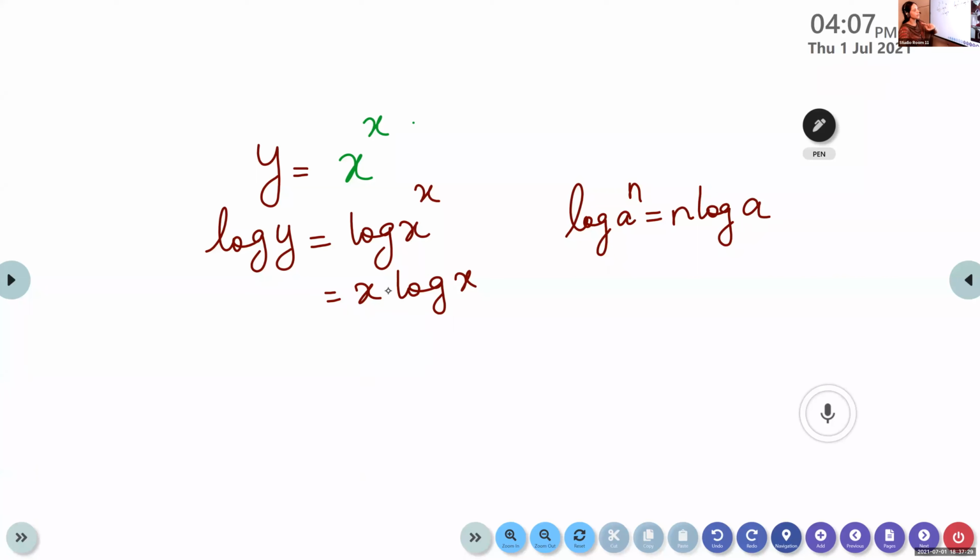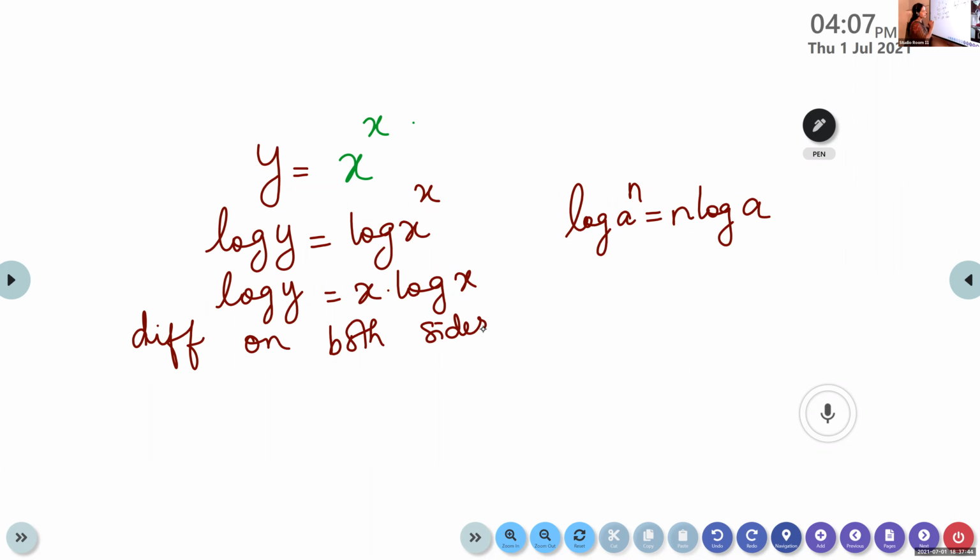We are using this property: log a raised to n is n log a. This is log y. Now you differentiate on both the sides. When we differentiate, Krishna Chandran, tell me what is the derivative of log y?